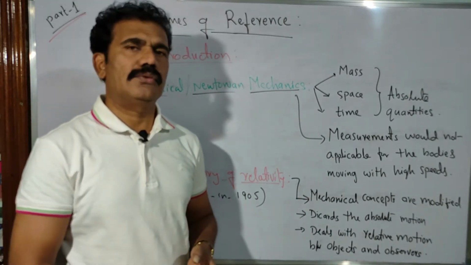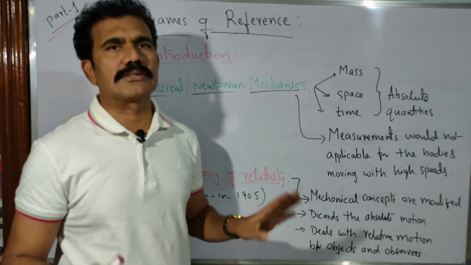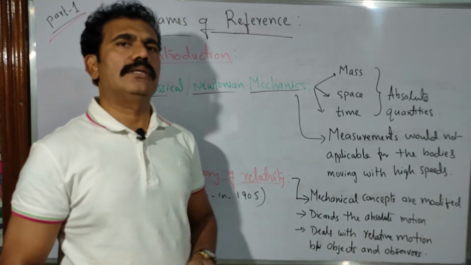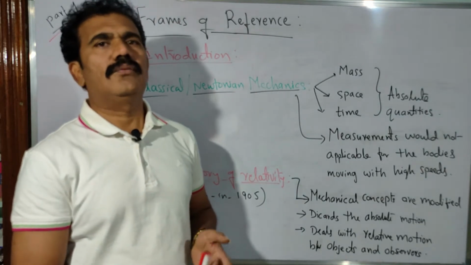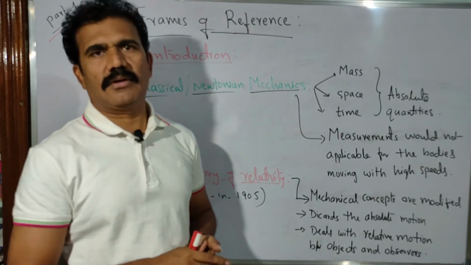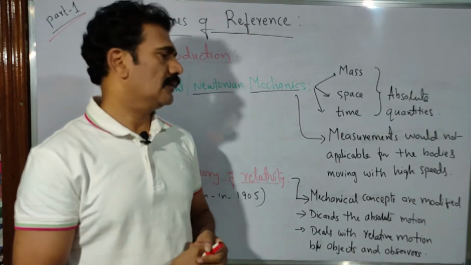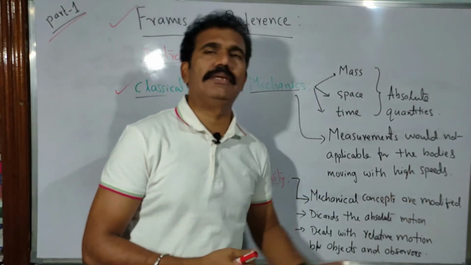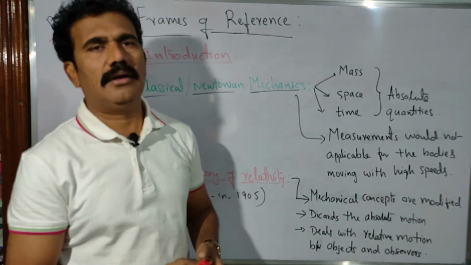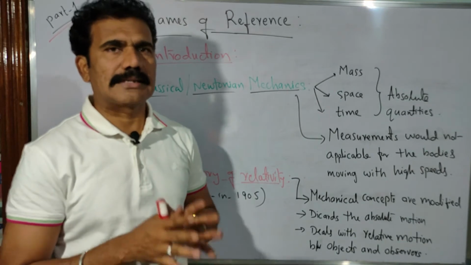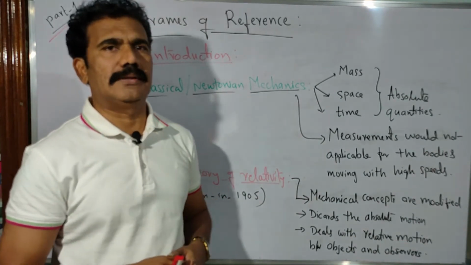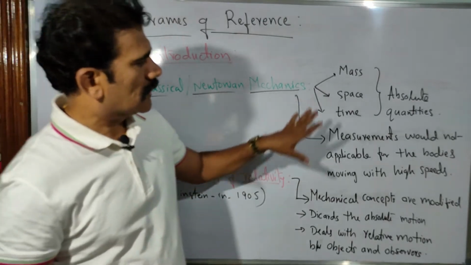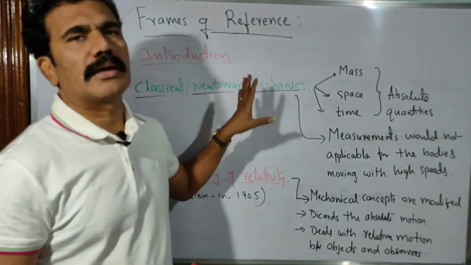We can calculate and keep some values constant. But if bodies move with very high speed, the measurements are not exact, according to the new theory called the special theory of relativity. So such corrections are required in Newtonian mechanics.